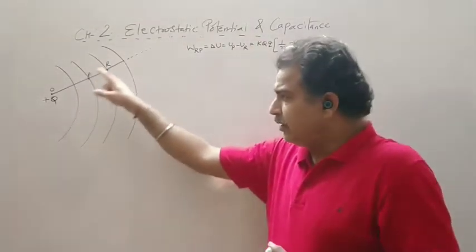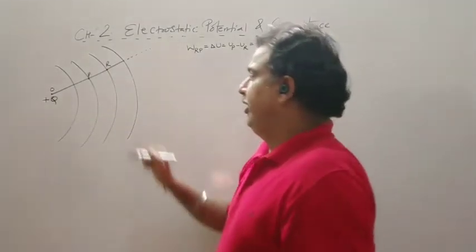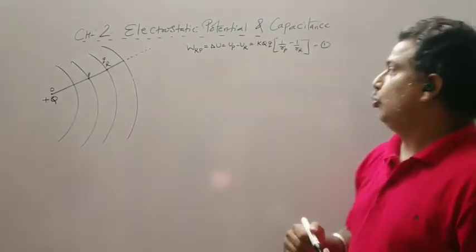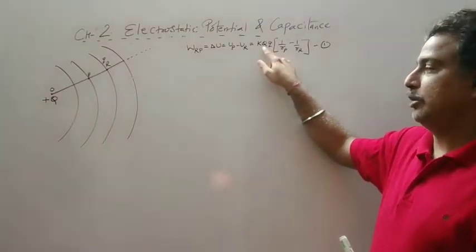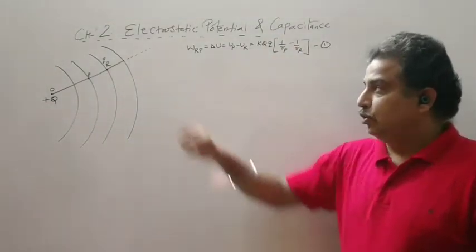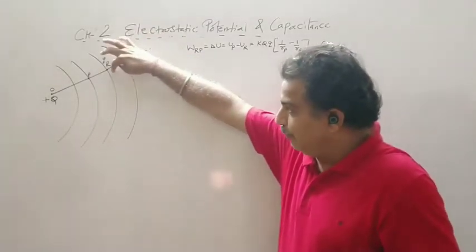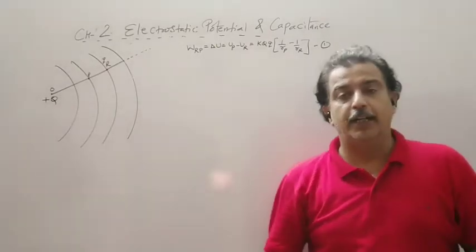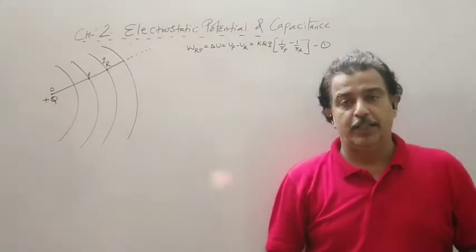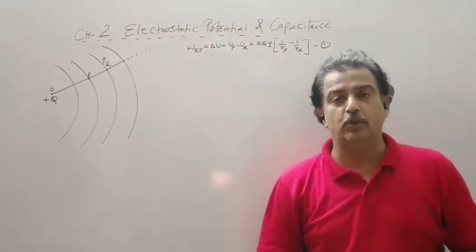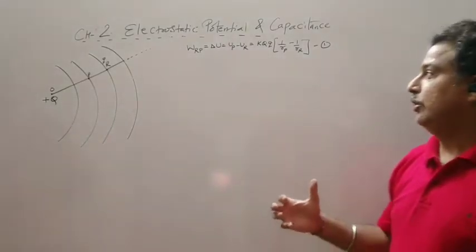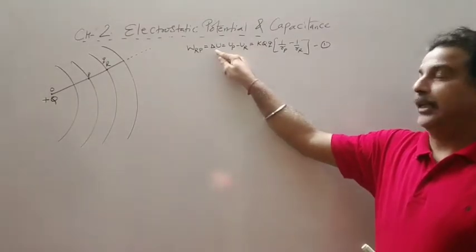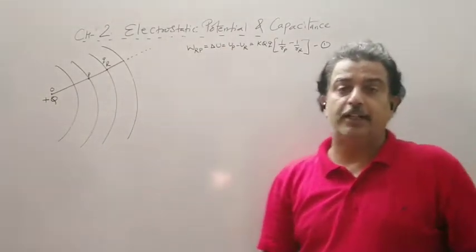Now see the diagram. We have moved a Q charge. Small q was our test charge, capital Q was our source charge. So the q charge was moved from point R to P, and the work was done against the electric field in such a way that the velocity remains constant or acceleration is zero. And this work done gives rise to the electrostatic potential energy difference.